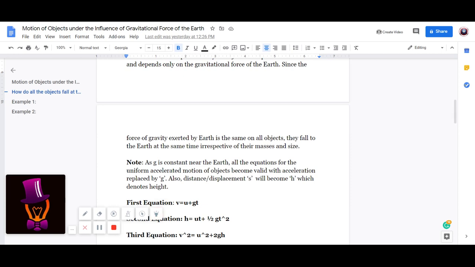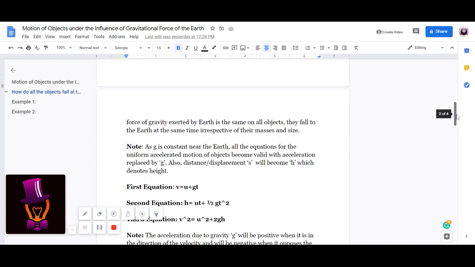Note: as g is constant near the Earth, all the equations for the uniform accelerated motion of objects become valid with acceleration replaced by small g. Also, distance or displacement, which is denoted by small s, will become h, which denotes height.